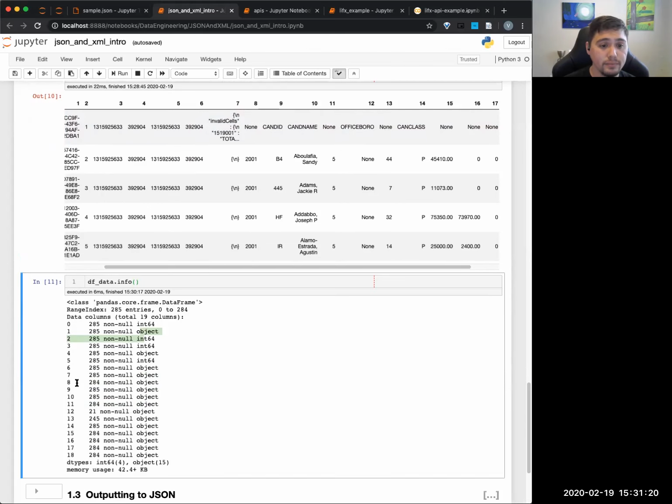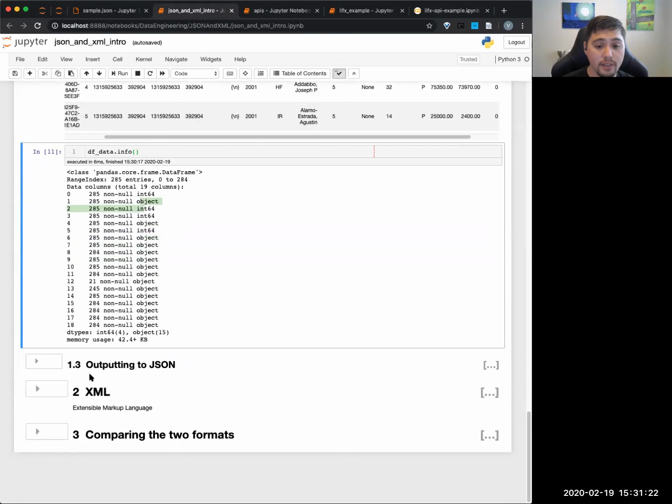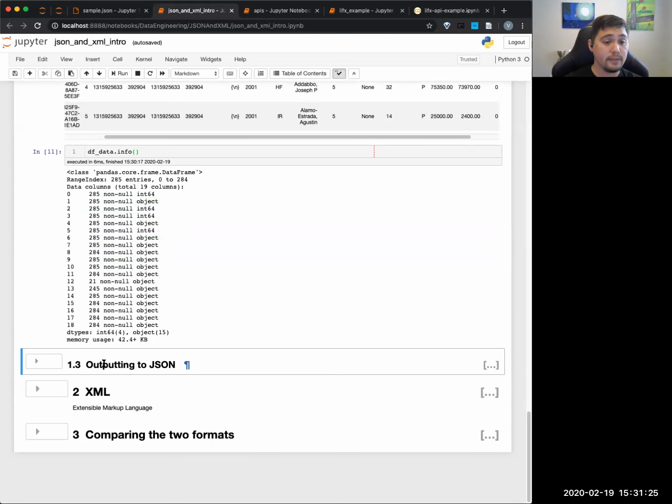Okay, cool. All right, so I'm going to go on and say we can read in data in the JSON format, and we're going to output it to JSON. So let's say we have something that's already prepared in Python, and now we want to export it to a JSON file because maybe we want to send it over to someone who only reads JSON. And we'll talk about that for APIs.